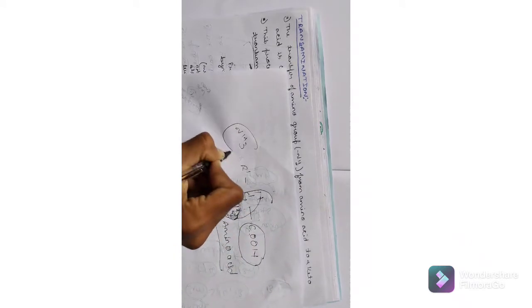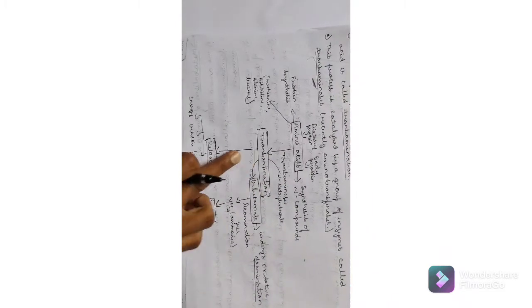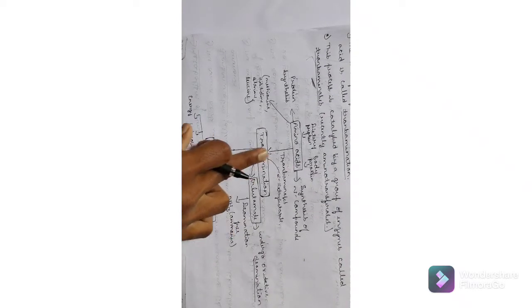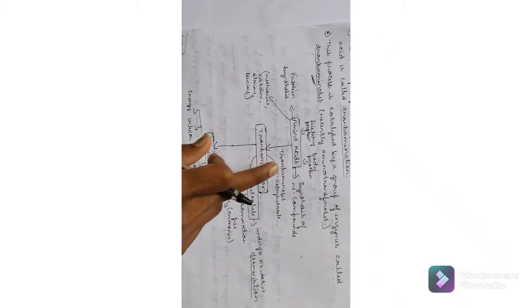This amino acid contains the amino group NH2 plus H. These form NH3, ammonia. Just for an example, this ammonia is the amino acid group. Now what happens, this amino acid transfers, in the presence of the enzyme transaminases, to form keto acid. This process, the transfer of the amino group from the amino acid to the keto acid, is known as transamination.